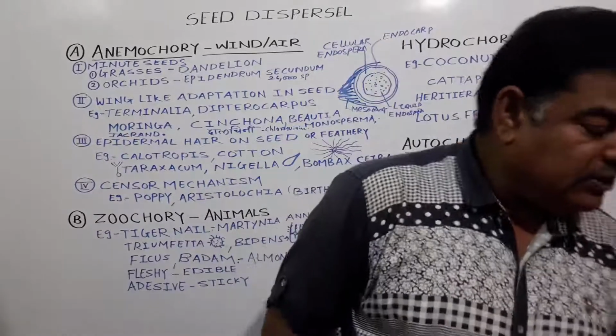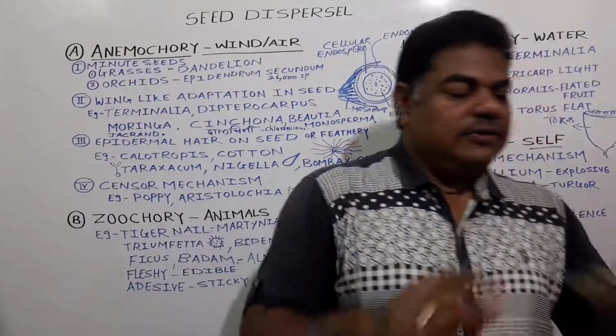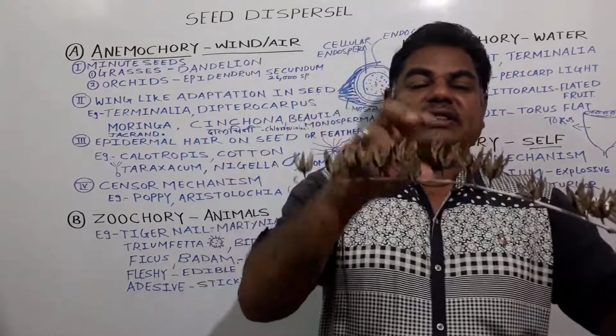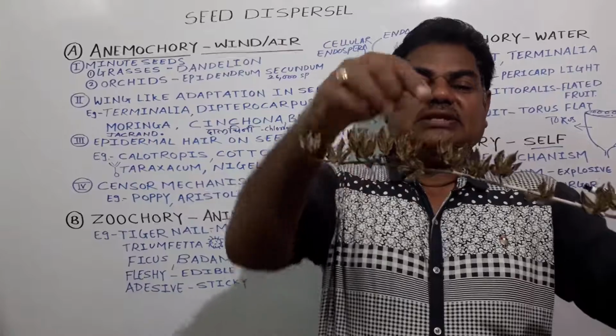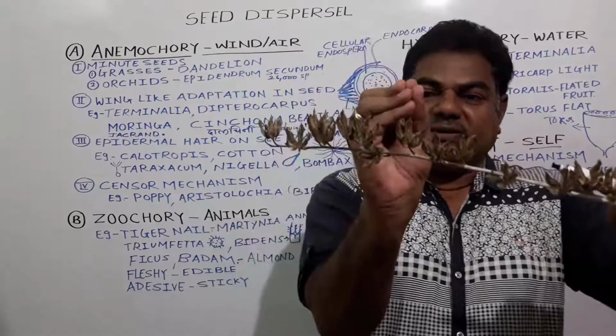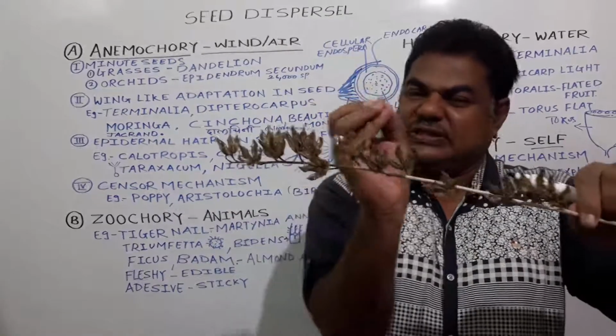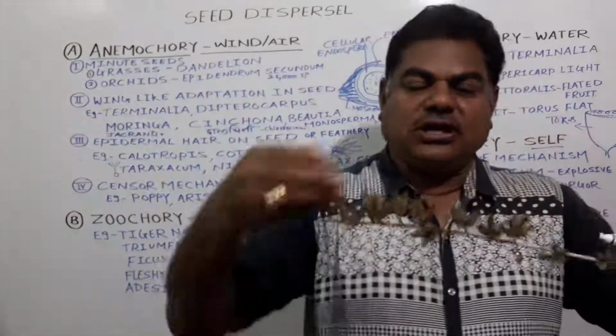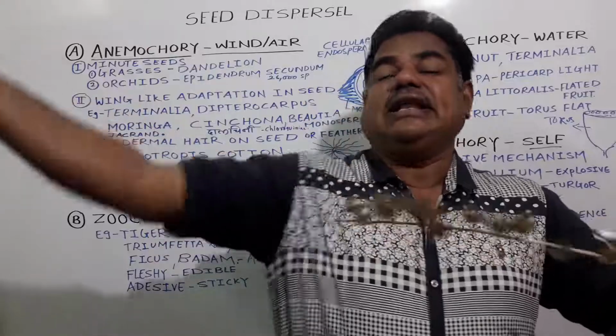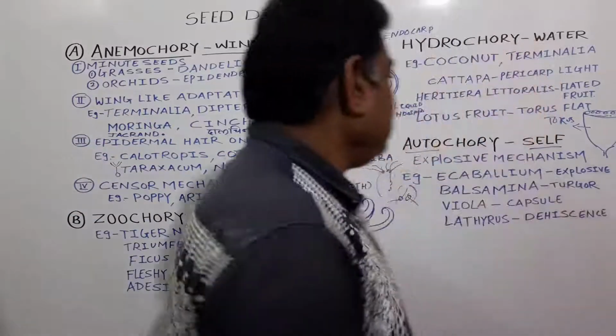See here, this one example is there. In this example, when the fruits become mature and the seeds become mature, all these structures burst like this due to the explosion mechanism, and all the seeds get liberated here.